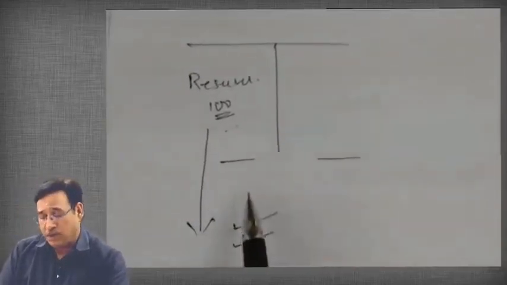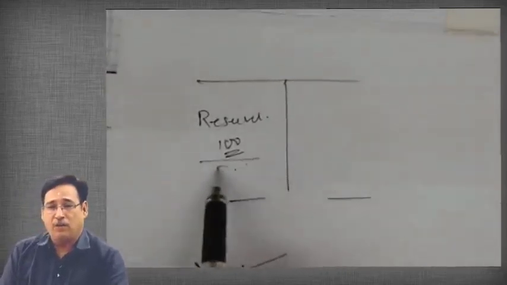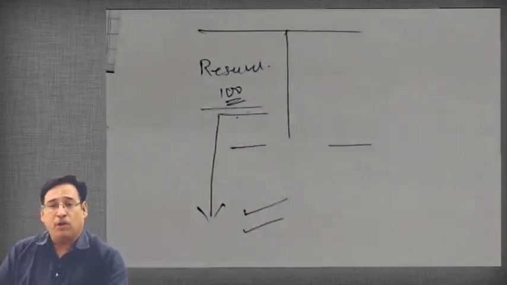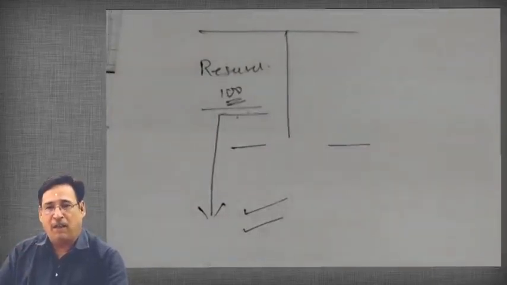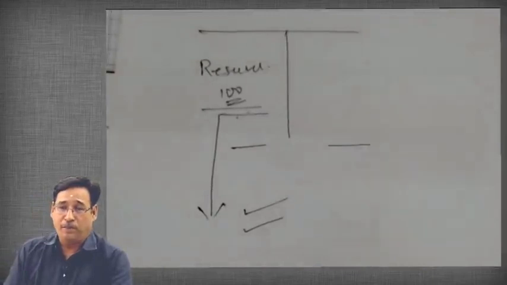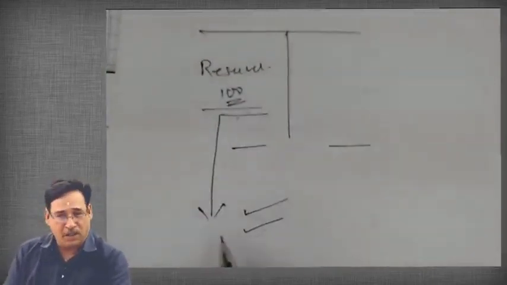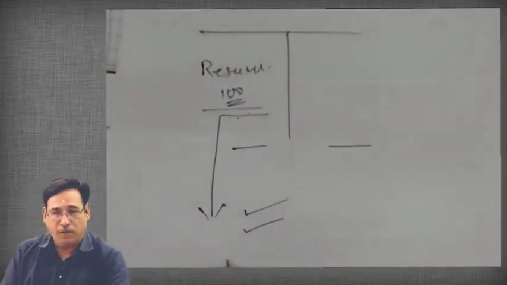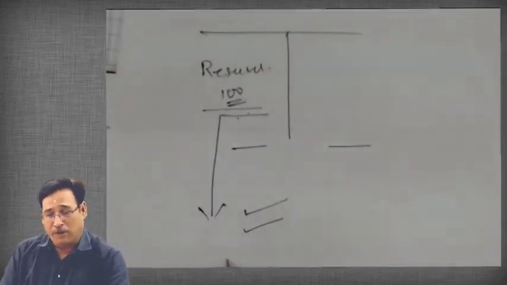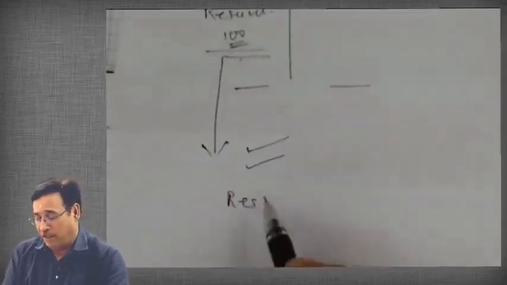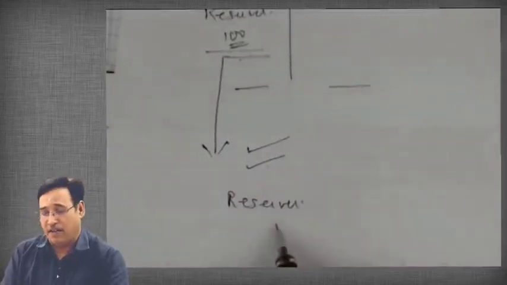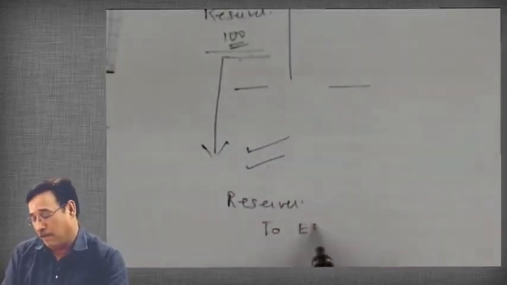Even the company knows that accumulation of a large amount of reserves will throw suspicious signs in the capital market and, more significantly, among its shareholders. So in order to overcome such a scenario, the company resorts to bonus issue. Are you getting my point or not? I just told you, when the company will issue the bonus shares, the entry will be reserves account debit to share capital account.